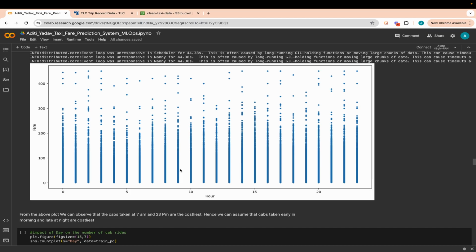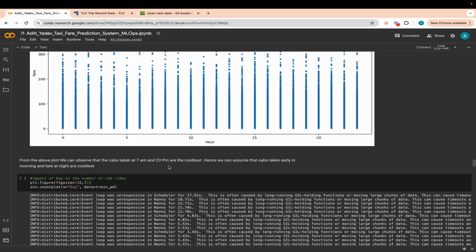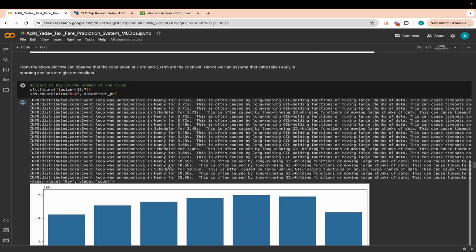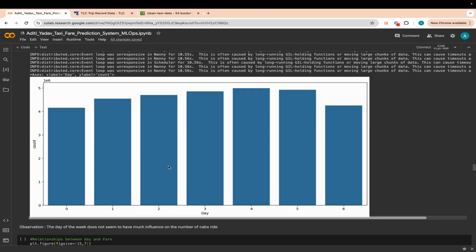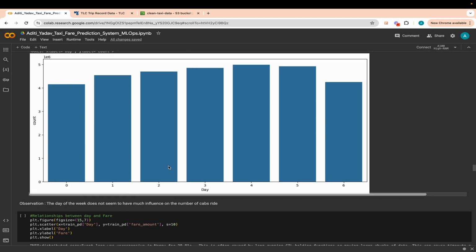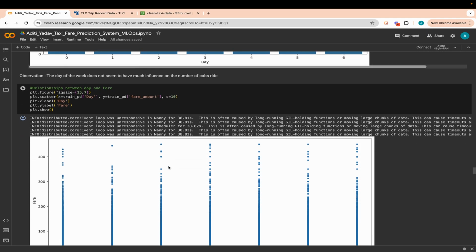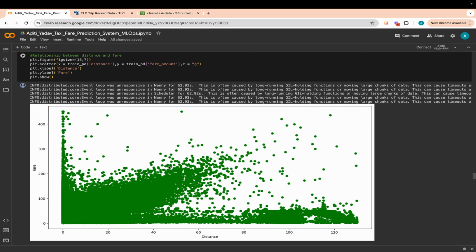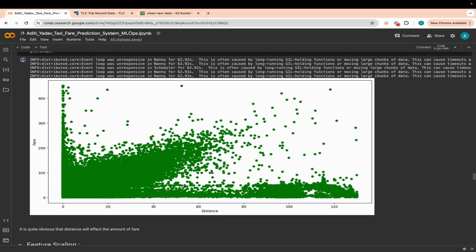Maybe due to low demand for cabs on Saturday, the cab fare is low, and high demand for cabs on Sunday and Monday. So this is a high fare curve. Now let's calculate the relationship between the distance and the fare. So it's kind of a linear curve here, as you can see.